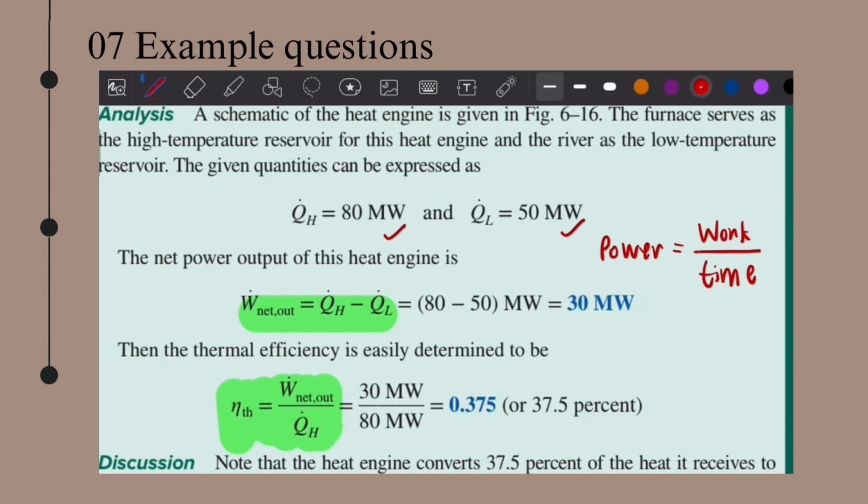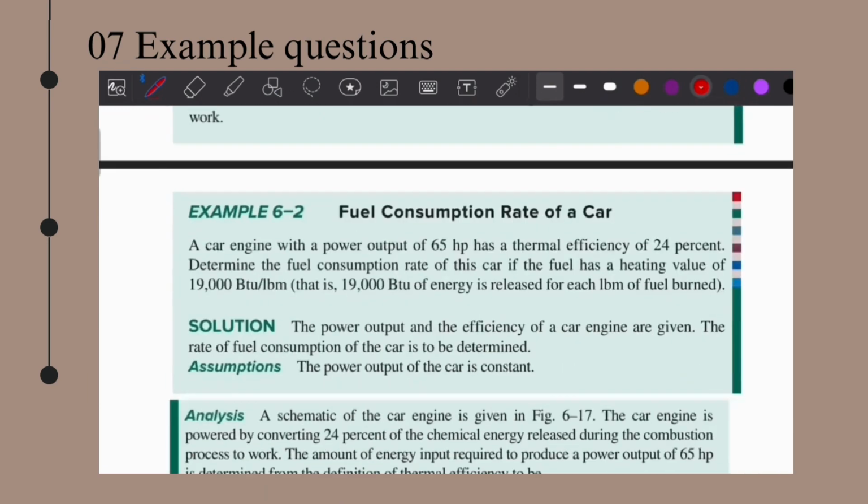The next question is the thermal efficiency. So easily from this formula, we get the thermal efficiency, which is the net power output that we got from this question, the 30 megawatt, divided by the input rate of heat, which is the 80 megawatt, and then we get 0.375, or in percent, we get 37.5%. Okay, so this is for the first question.